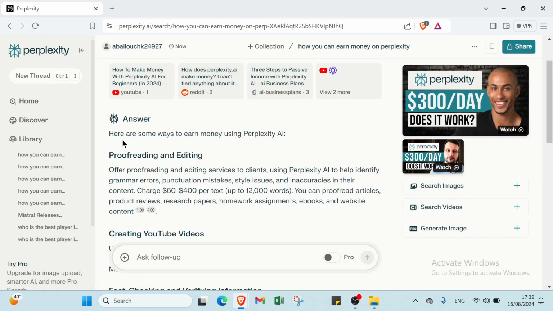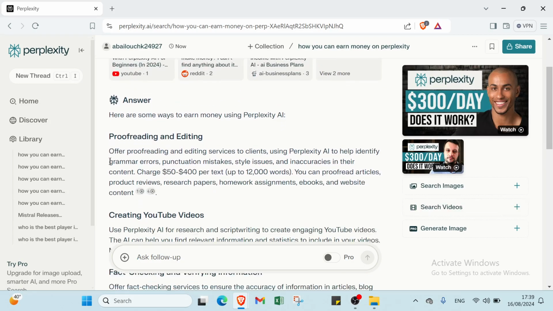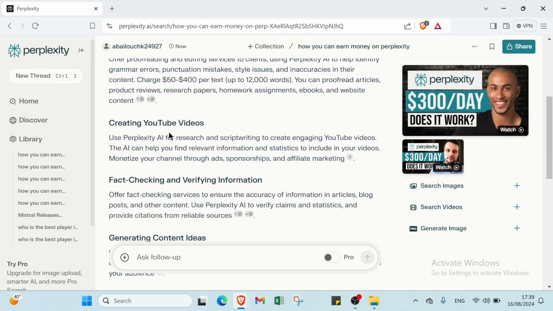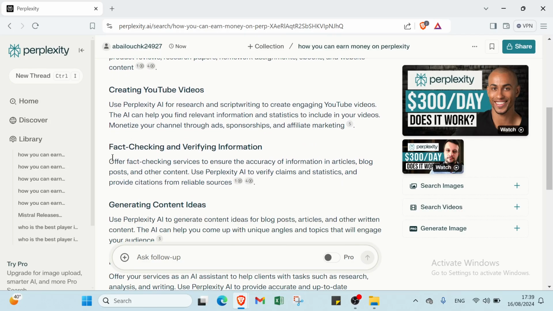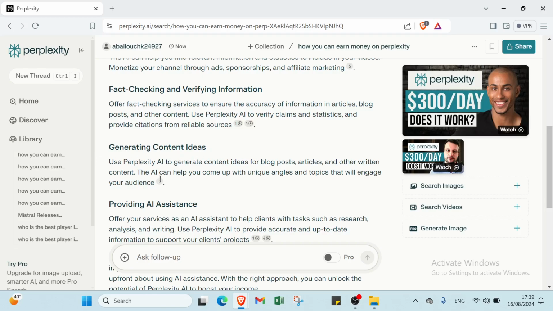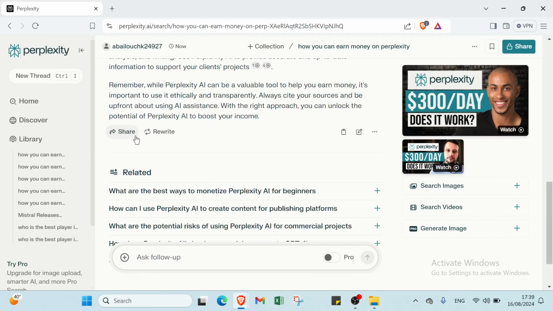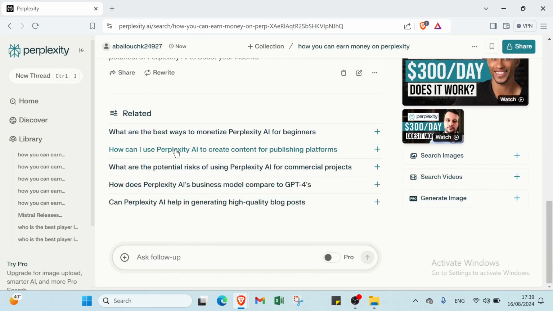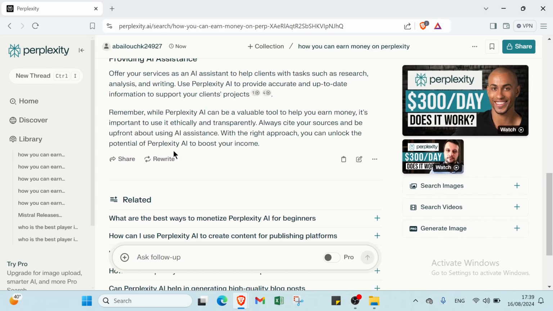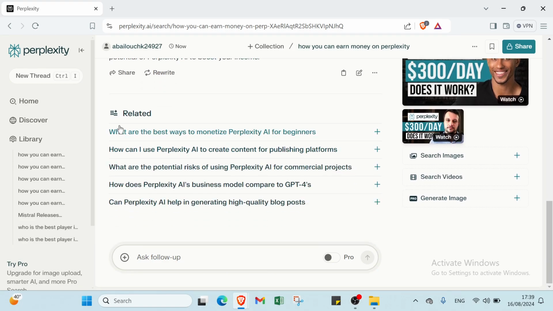Then we have here the answer. Here are some ways to earn money. We have the first one, it's proofreading and editing, creating YouTube videos, fact checking and verifying information, generating content ideas, providing AI assistance, and that's it for how you can earn money on Perplexity. So I will explain more and more